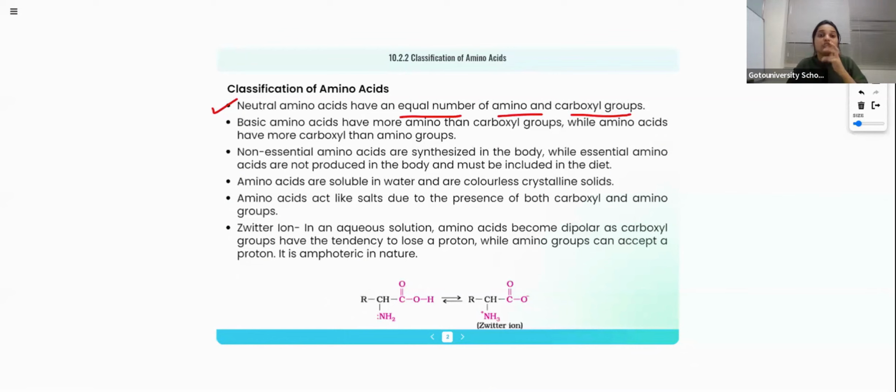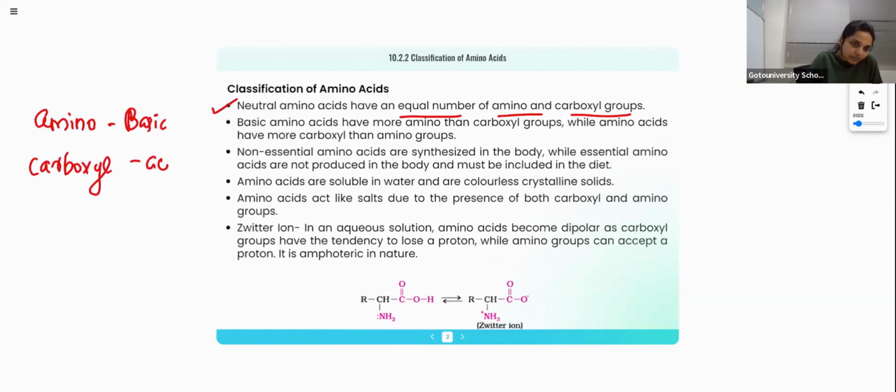The amino group is basic, and the carboxyl group is acidic. If an amino acid contains one amino group and one carboxylic group, one acid and one base, it should be neutralized. That is called a neutral amino acid, with an equal number of acidic and basic groups.